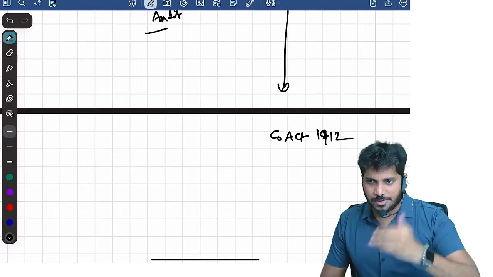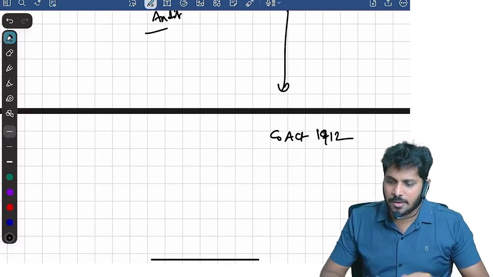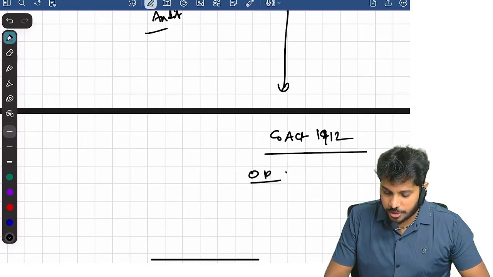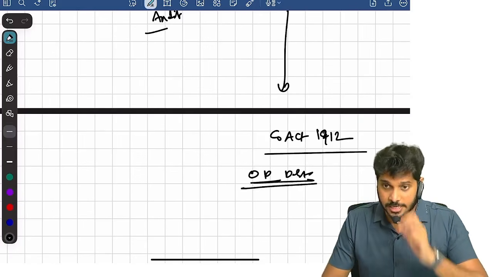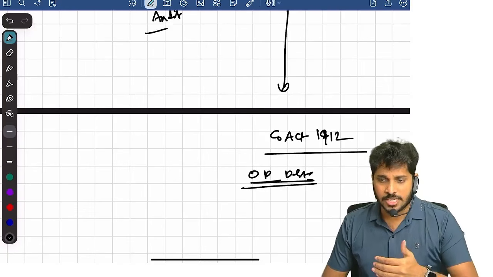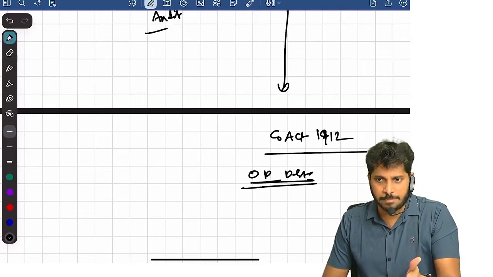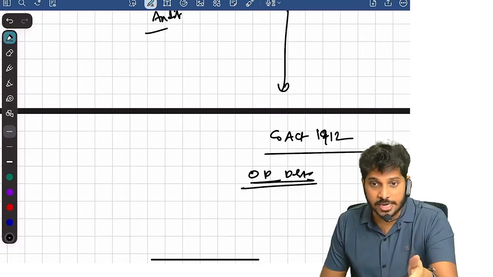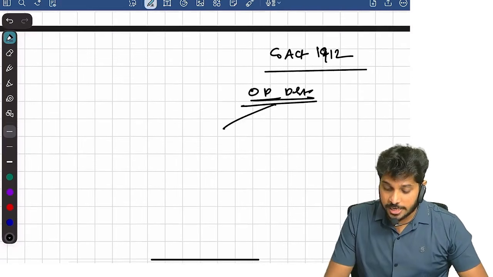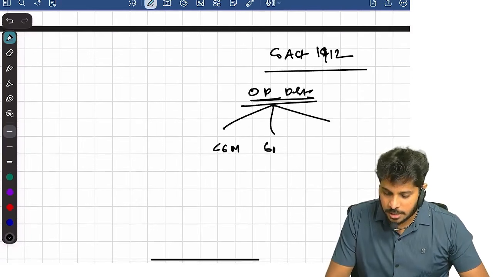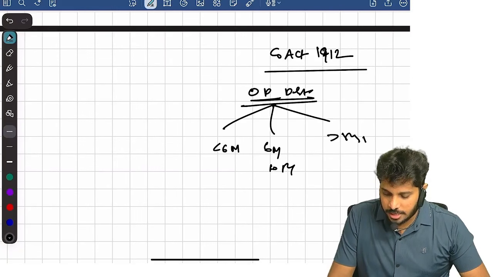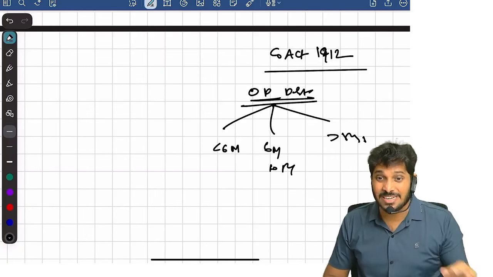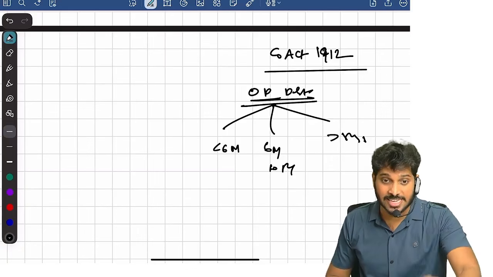Now there are some special features in a cooperative society. One of the special features is overdue debts. What is it? If at all the society will lend money to members, some members will not repay on time. There is a default, that's called overdue debt. This overdue debt, the auditor has to report in 3 parts: less than 6 months, 6 months to 5 years, more than 5 years. He should classify like this. And the auditor should also tell about recoverability, how far the society can recover.